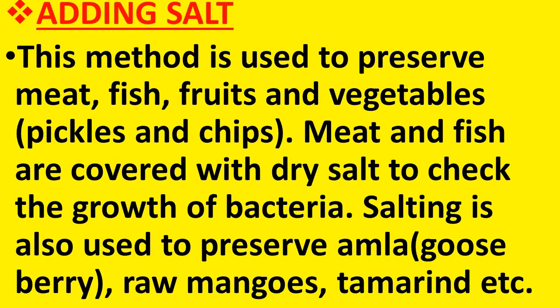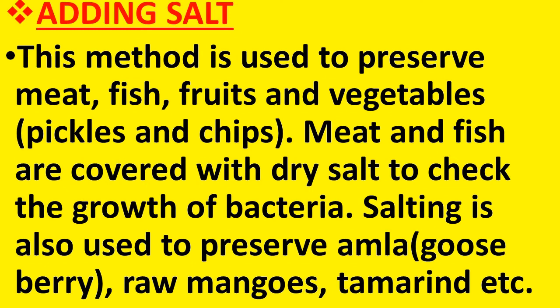The next method is adding salt. This method is used to preserve meat, fish, fruits and vegetables in the form of pickles and chips. Meat and fish are covered with dry salt to check the growth of bacteria. Salting is also used to preserve amla, that is gooseberry, raw mangoes, tamarind, etc. So, adding salt is yet another method of preservation. And which food items can be preserved by this method?